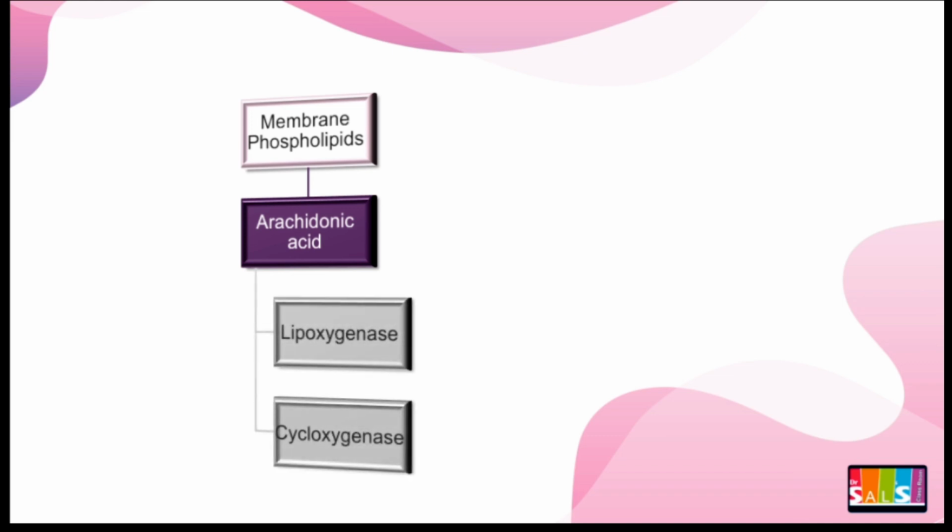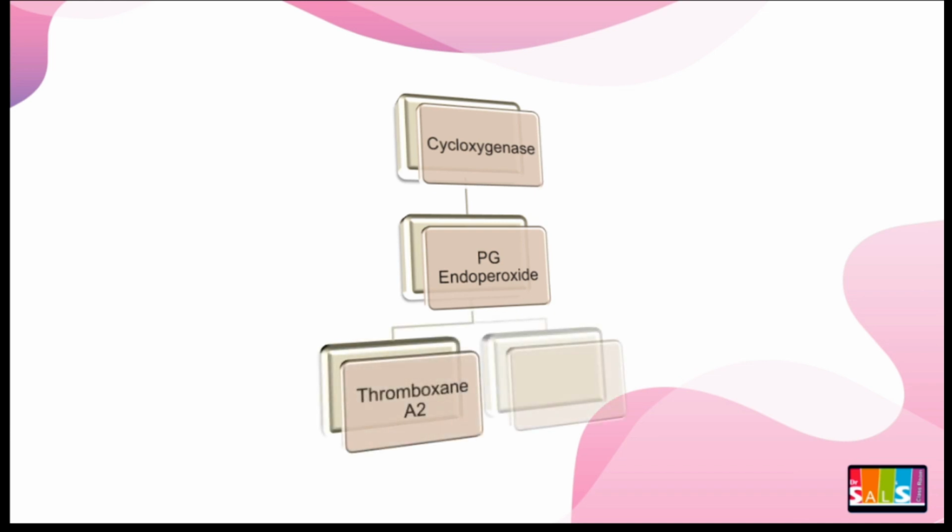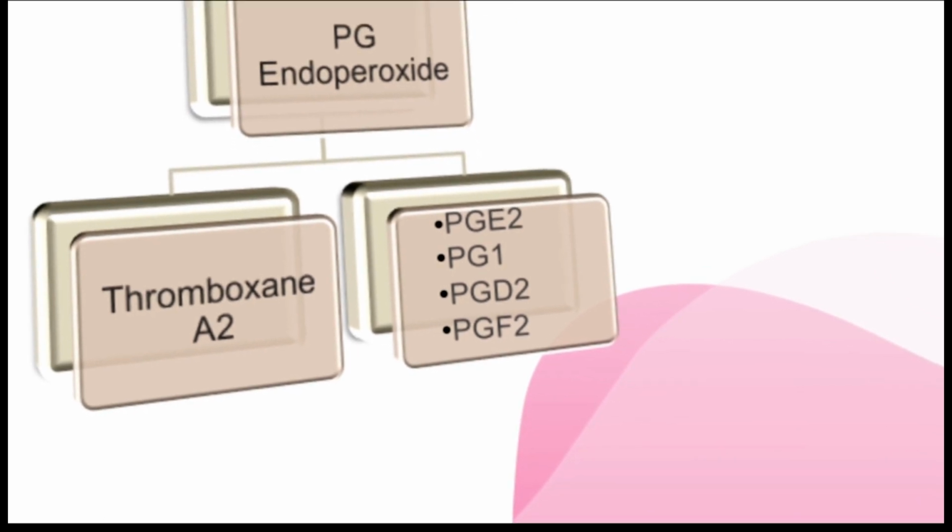As we are learning about NSAIDs, we can focus on the cyclooxygenase pathway. The cyclooxygenase pathway forms intermediate compounds called cyclic endoperoxides. They are prostaglandin G2 and prostaglandin H2. Enzymes, many of which are tissue specific, then convert the cyclic endoperoxides into final biologically active prostaglandins.